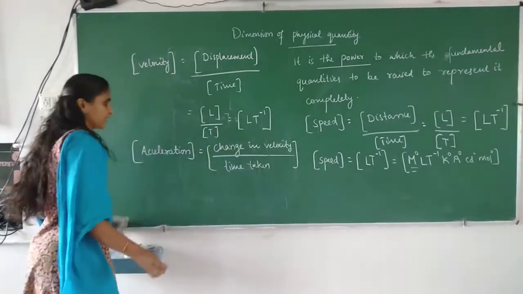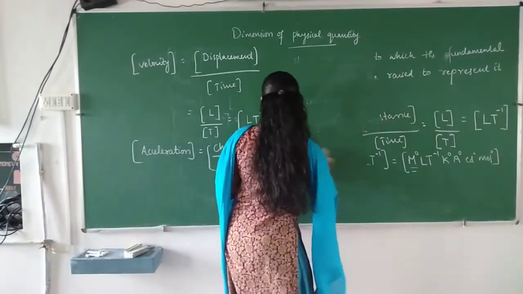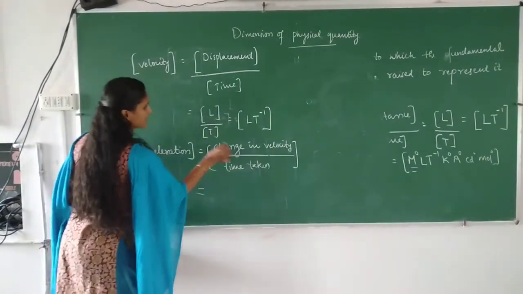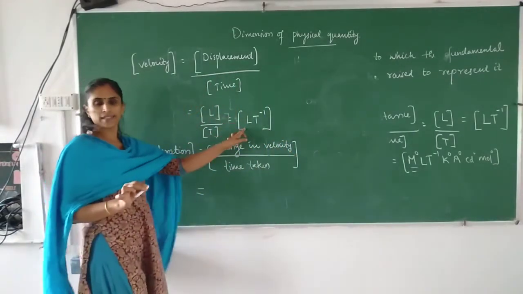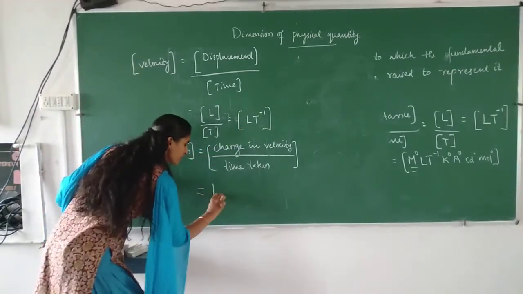So we can write it like this. Change in velocity has a dimension. What is the dimension of velocity? L T raised to minus 1. So change in velocity will also have the same dimension.